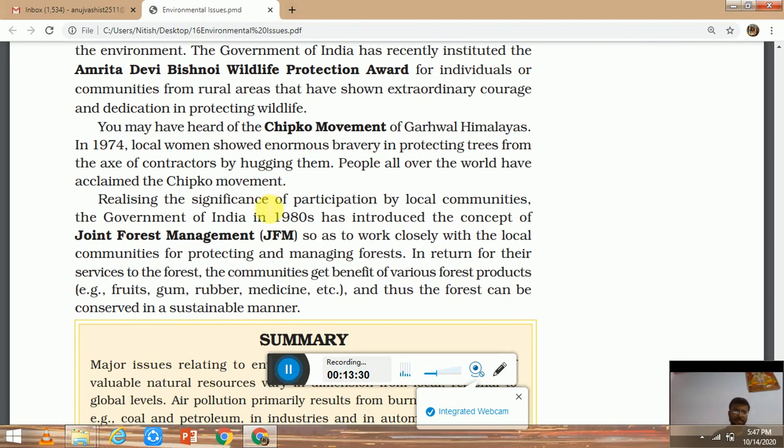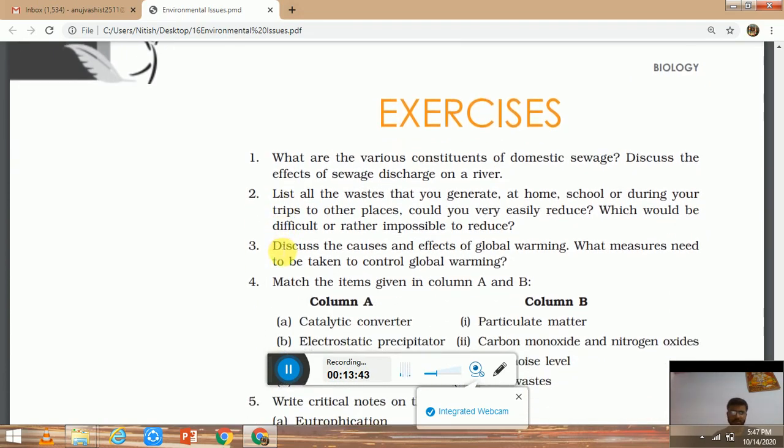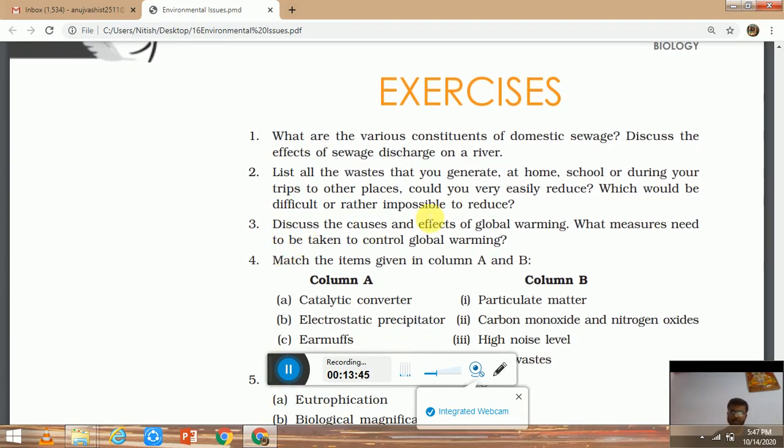And next is Joint Forest Management. JFM was started by the Indian government in 1980. This JFM talks about the involvement of local people in the conservation of forests. Now we see some questions from this chapter. The first question talks about domestic sewage constituents and the effects of discharge in a river. So we have to talk about what the parts of the sewage are and how it affects rivers. It will increase the BOD, COD, and it will decrease the DO. So the aquatic organisms living there will die.